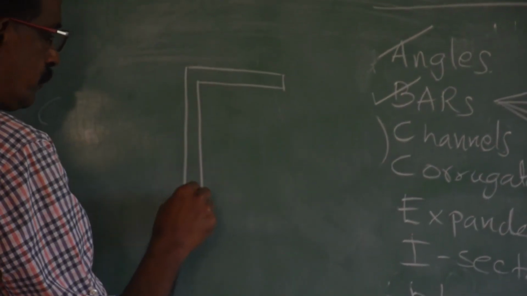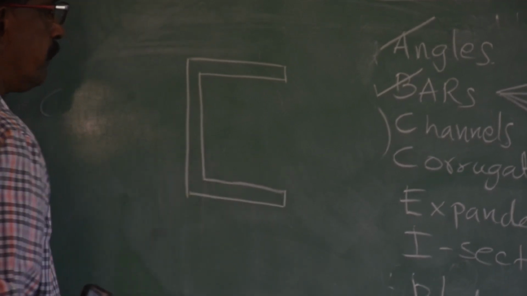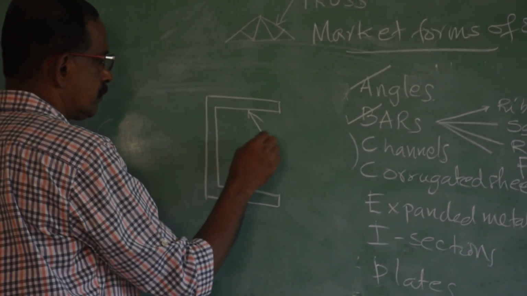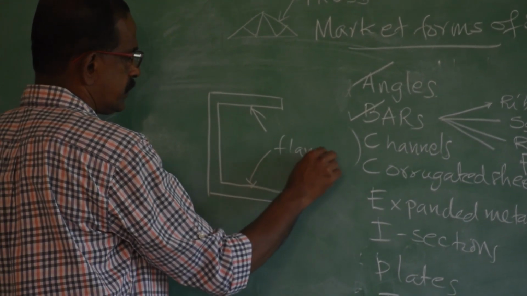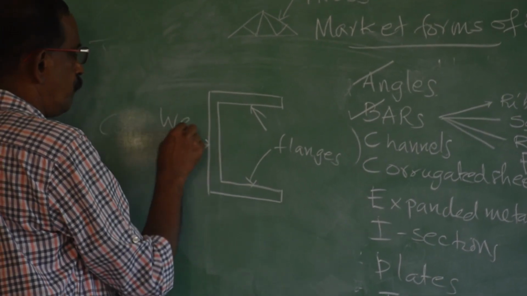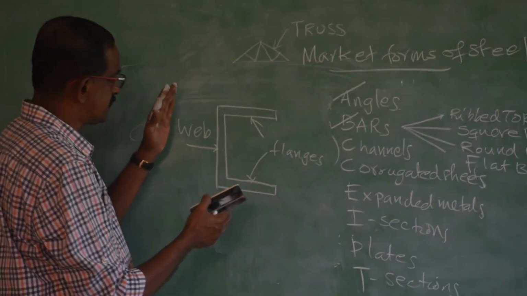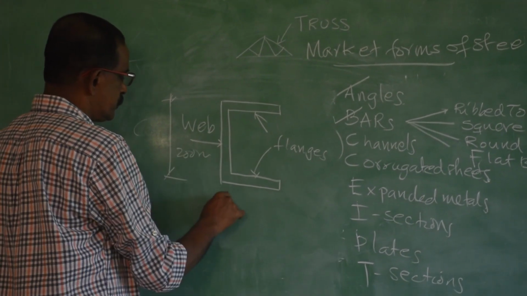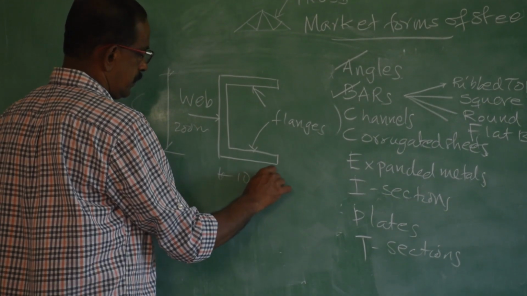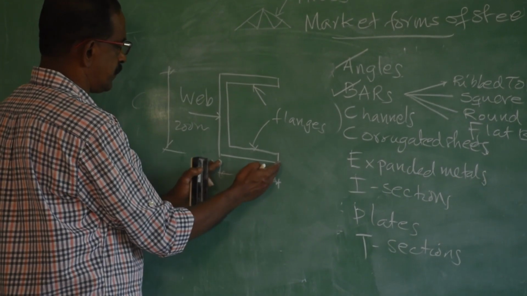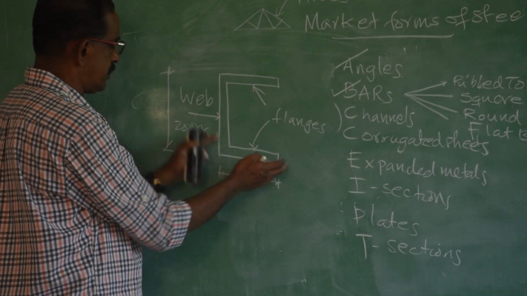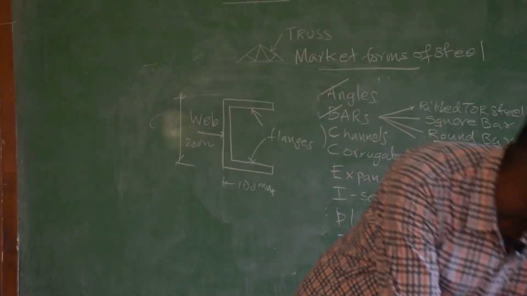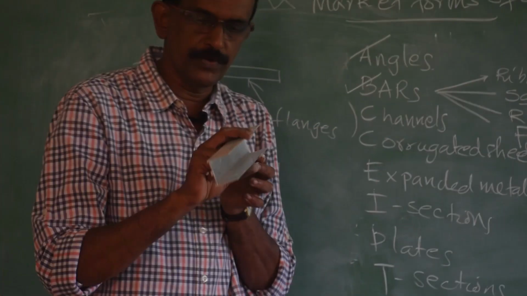Channel consists of two horizontal members, two equal horizontal members, they are called flanges, and the vertical member is called web. So, there are different sizes available in the market, that is, this may be say 200 mm, this may be 100 mm, this may be 100 mm, this may be 50. So, 100 by 50, 200 by 100, 300 by 150, 300 by 100, like that different sizes are available in the market. So, this is the shape of a channel.